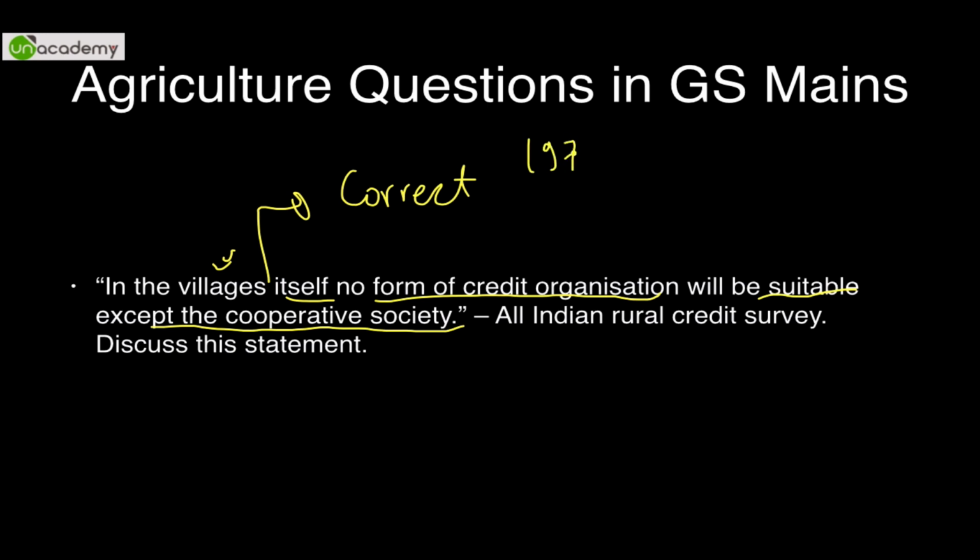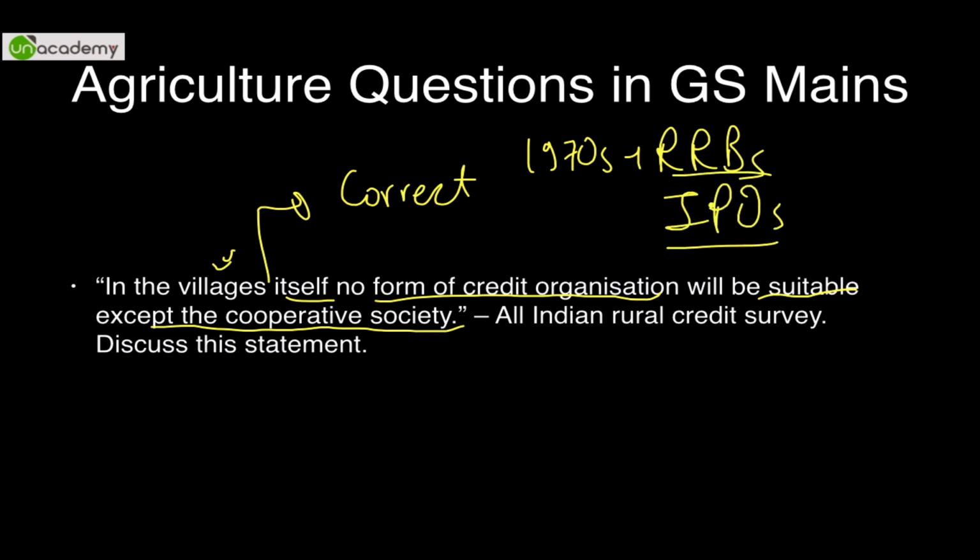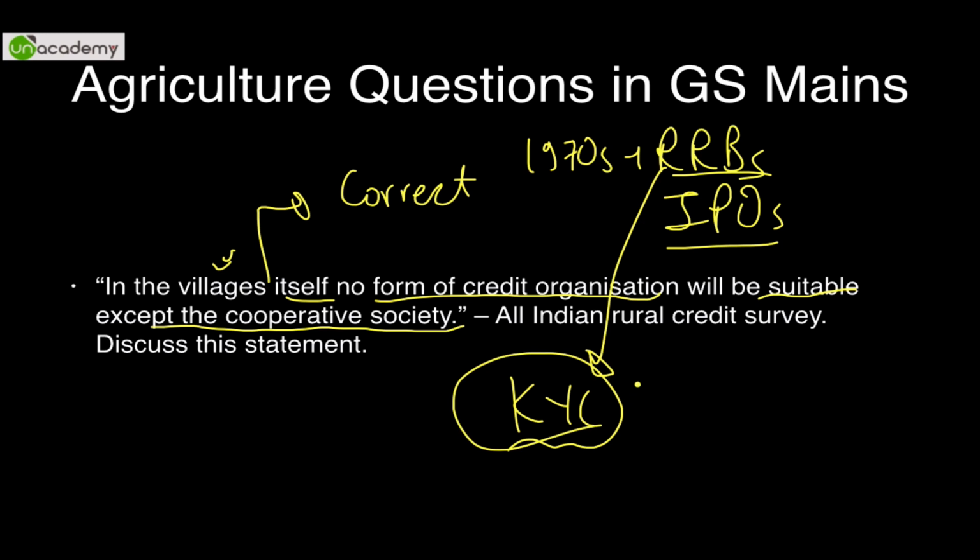Since 1970s, government has been trying in the form of regional rural banks, Indian postal offices, and all these provide loans to farmers. But they need some KYC norms, and you need to be financially literate a bit so that you can form this bank account. Obviously for cooperative society it's much easier, you just go there and you sell your product without any KYC norms, without anything, so ease of access is much more there.